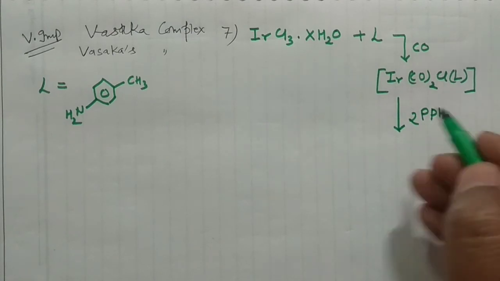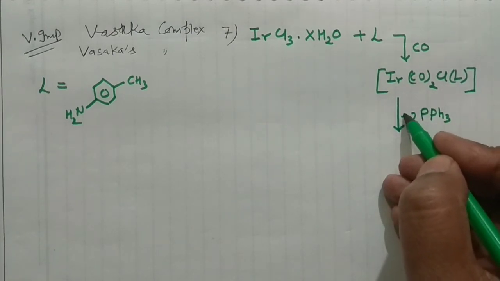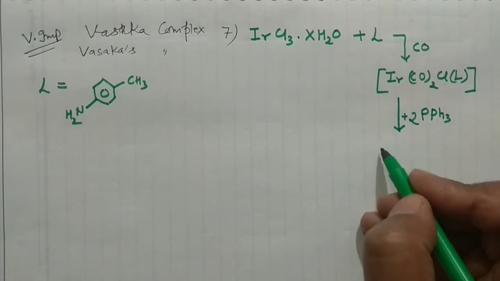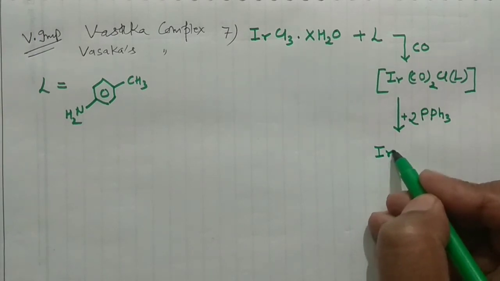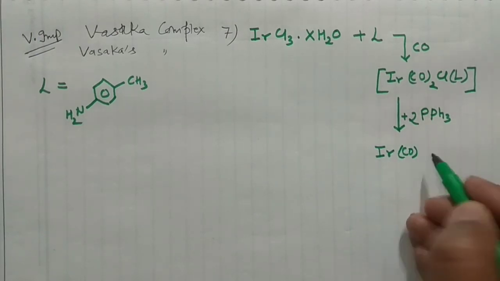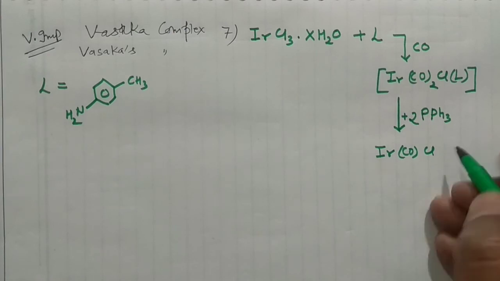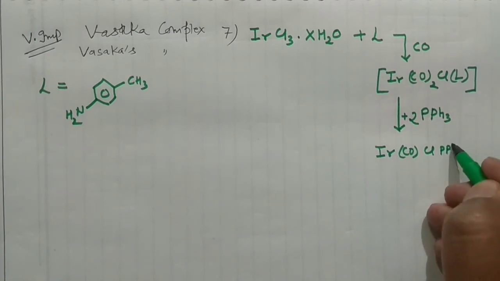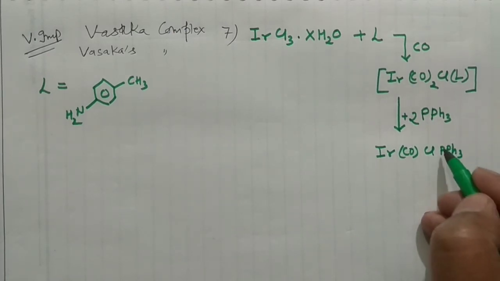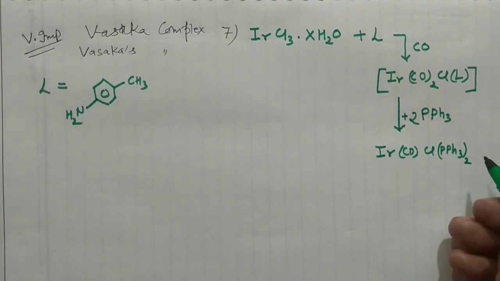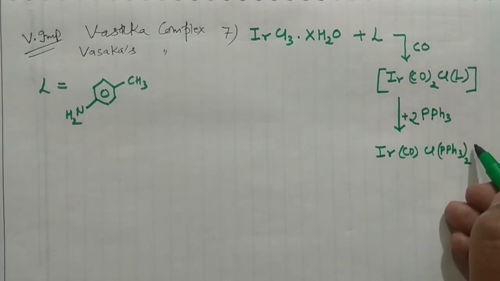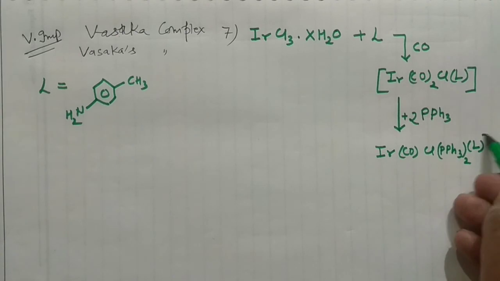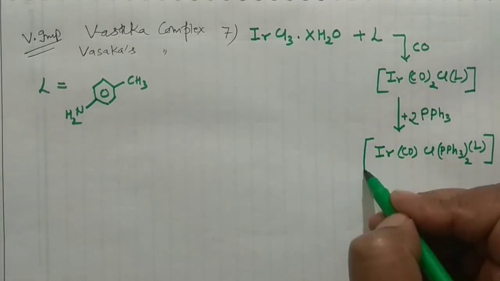So two of them I'll take, and this will result in this particular compound, iridium, along with the carbonyl and one chlorine here, and my PPh3 2 times, along with this particular ligand. Say this is the complex.